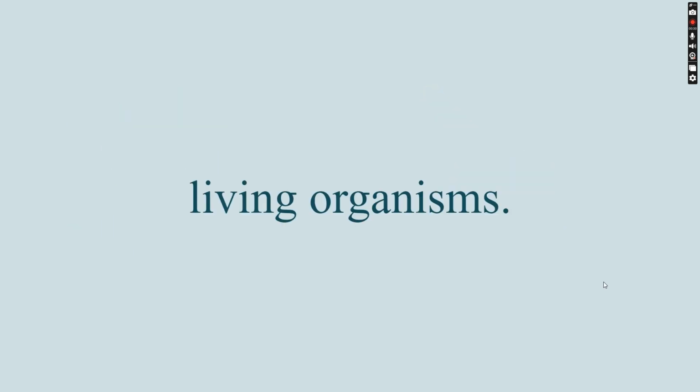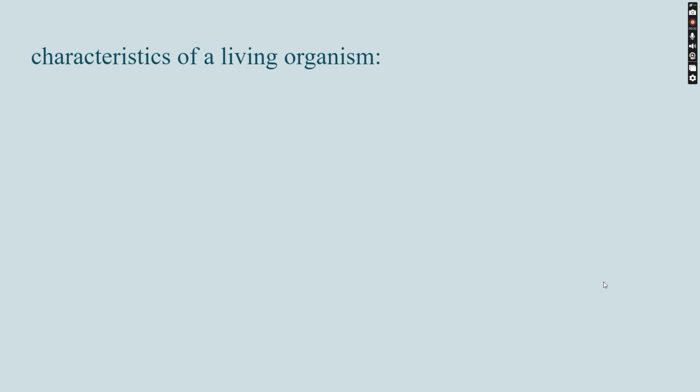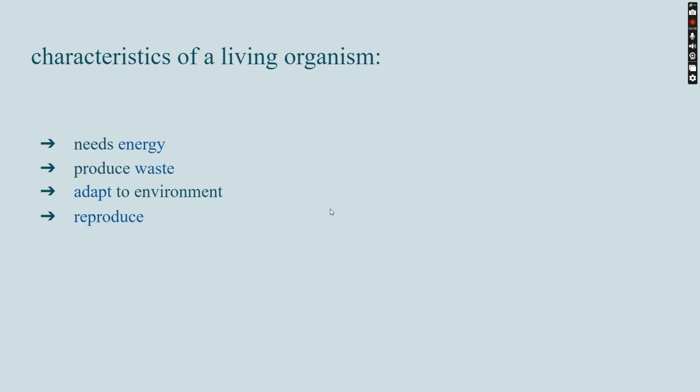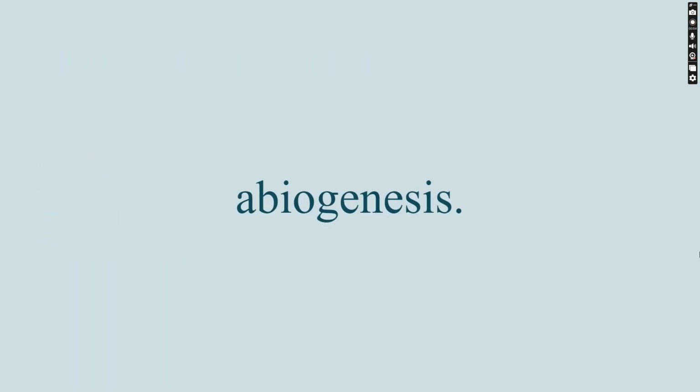So, living organisms. What are the characteristics of a living organism? They need energy to be living. They need to produce waste as well, like feces. They also have to adapt to the environment and have the ability to respond to the environment around them. They also need to reproduce and grow, and they're also made up of cells.